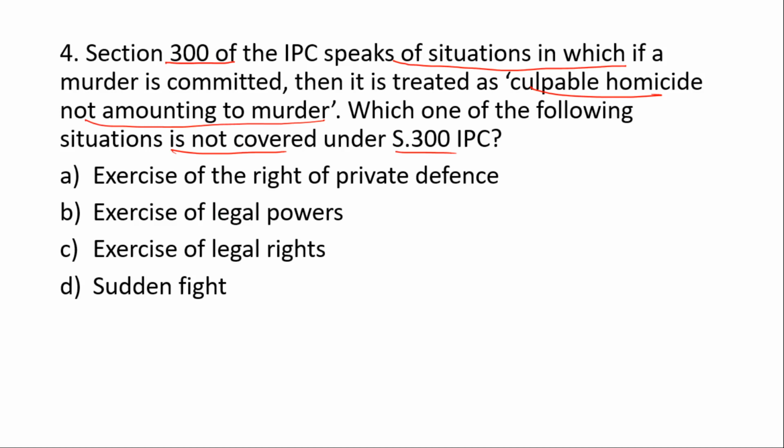So the correct option here will be C, that is exercise of legal rights. Section 300 gives some exceptions when culpable homicide is not amounting to murder. These are the grave and sudden provocation, exceeding the right of private defense, public servant exceeding his power, and death caused with the consent of the person.